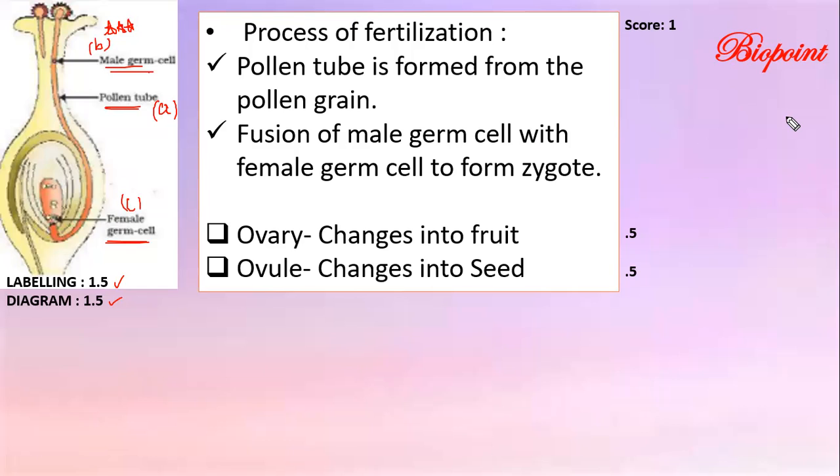Suppose in their answer key there is a diagram like this with labeling A, B, C. They won't have the time, because each day they have to correct more than 16 to 17 papers, to go back to the question paper to see what A, B and C are. If A, B, C are given in the diagram, they would give the marks to those students who wrote A, B, C. They won't go back to the question.